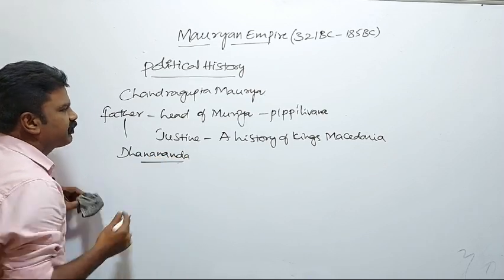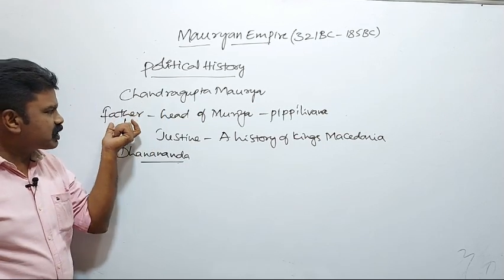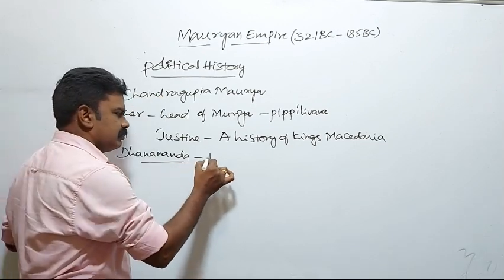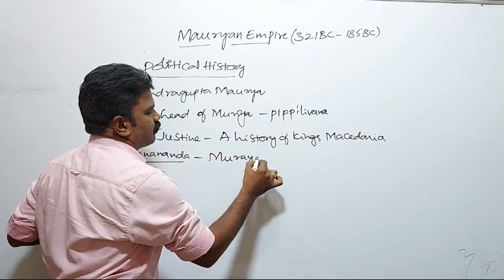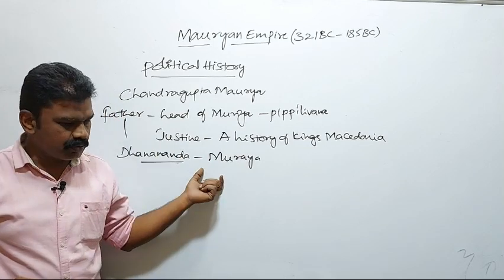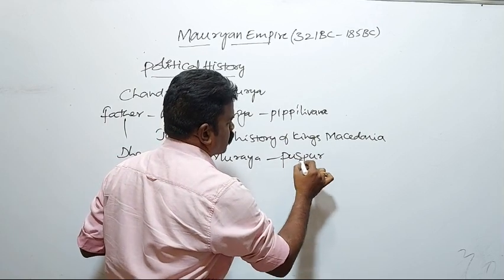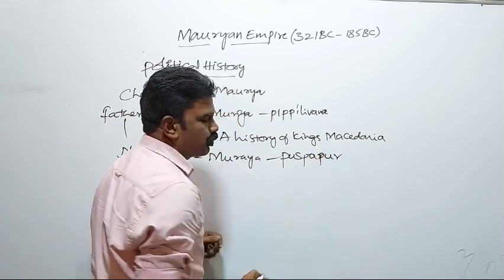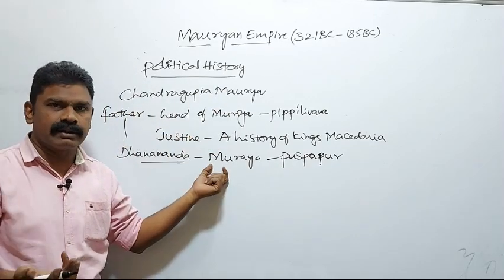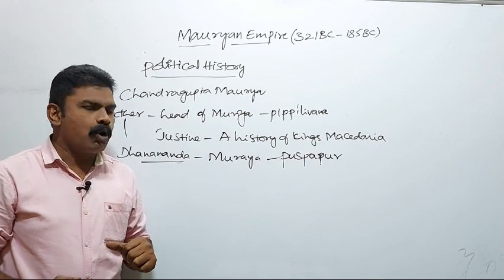In that enmity, Chandragupta Maurya's father was killed by Dhanananda, and his mother Mura was taken to Pataliputra. Mura was the mother of Chandragupta Maurya. Pataliputra was also called Pushpapura. She was taken to Pataliputra as a prisoner, just like Devasena in the Bahubali movie.